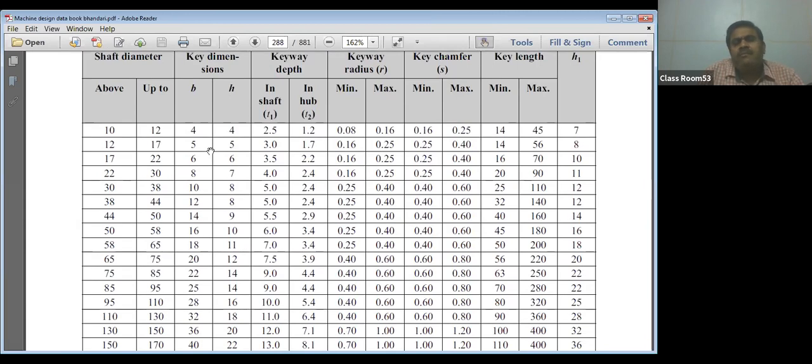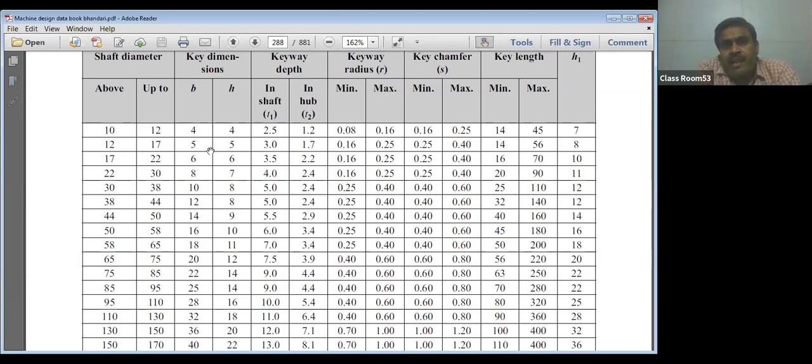So our numericals will be mainly focused on the design of either the saddle key or the sunk key. Basically, the sunk key is important because in the saddle key the power is transferred only with the help of friction. There will be no shear stress and no compressive stress in the saddle key. So from a design point of view, the sunk key is important, and sunk keys are also used for medium and heavy duty applications, higher power transmissions.